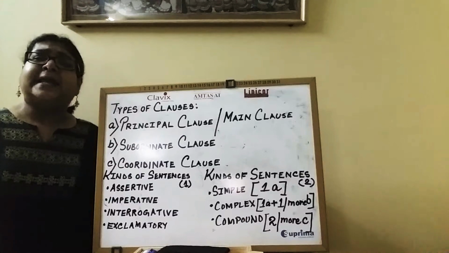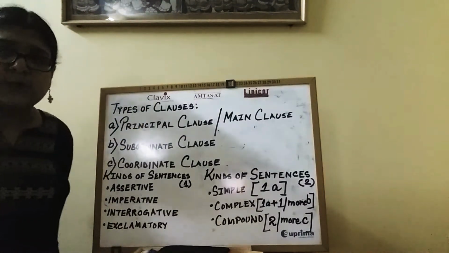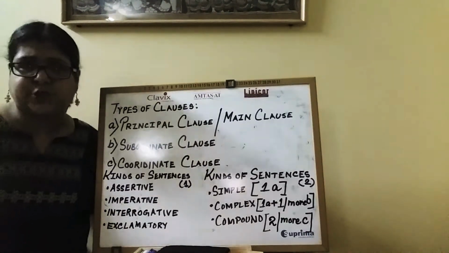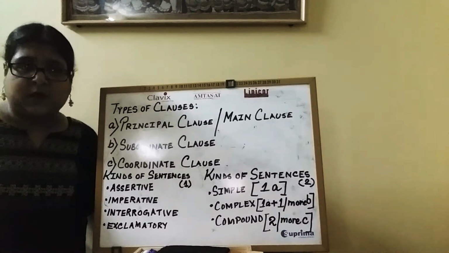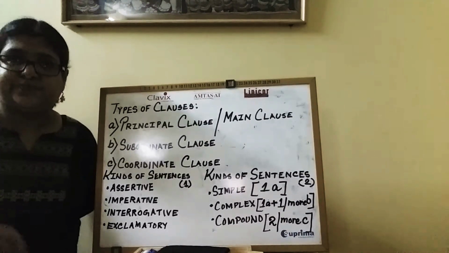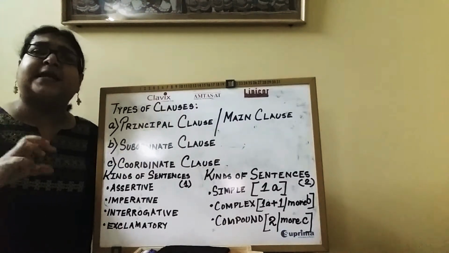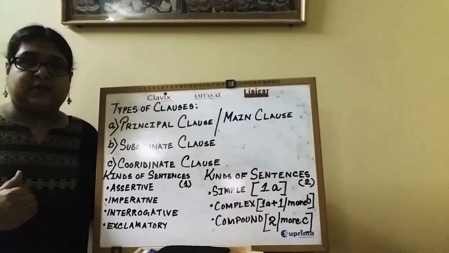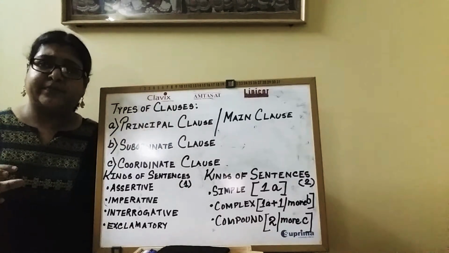Alright? Now, if you look into the second part or second clause, which mother likes very much, this part or this section or this clause, I won't say it does not have any meaning. It does. But the meaning is not complete. Okay?